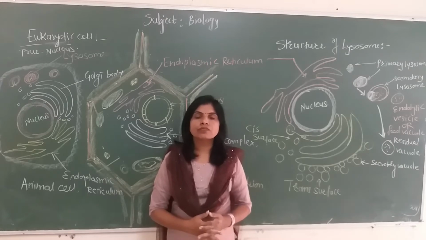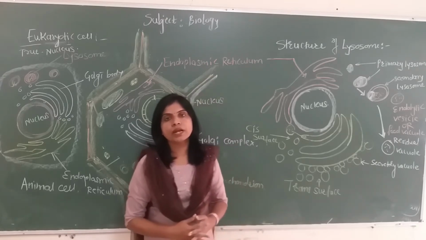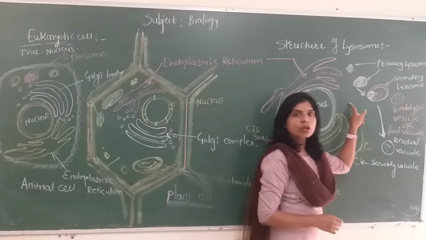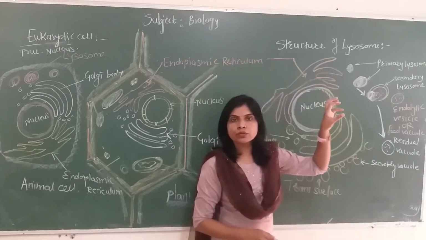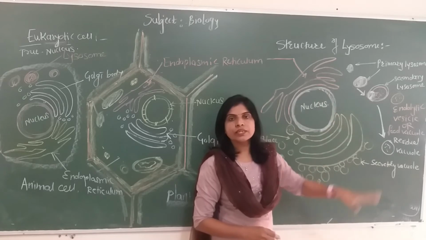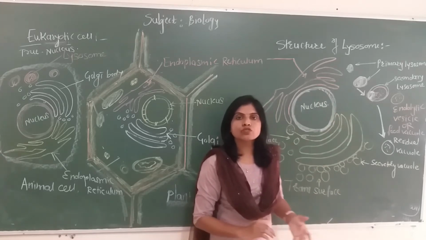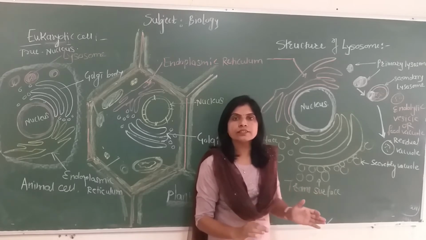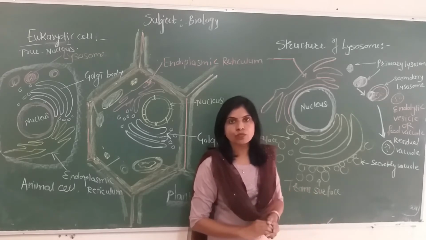Lysosomes are mainly of two types, primary lysosome and secondary lysosome. Lysosomes produced from the Golgi body remain inactive and free in the cytoplasm. Those lysosomes are called primary lysosomes, in which all the hydrolytic enzymes are present in inactive form.